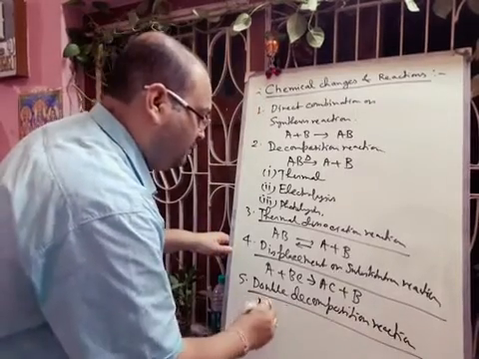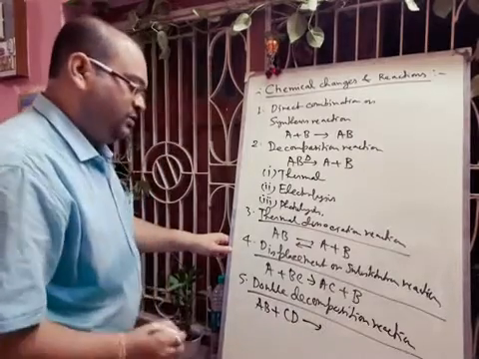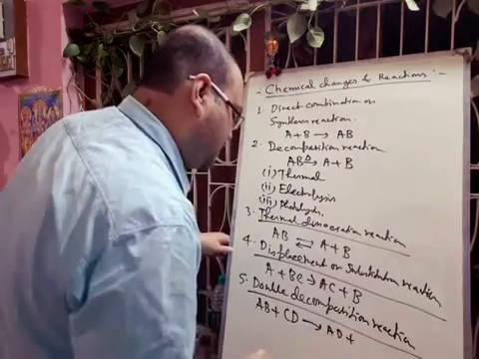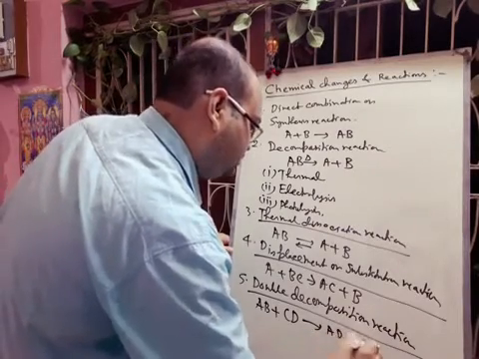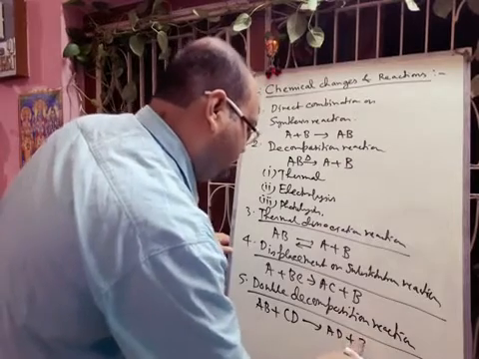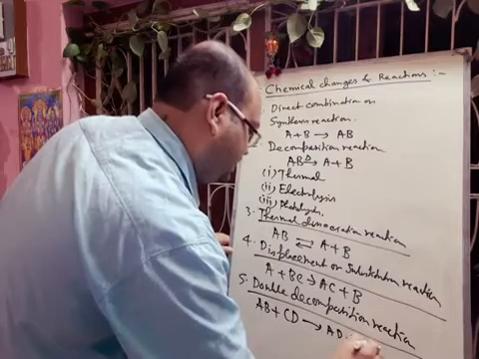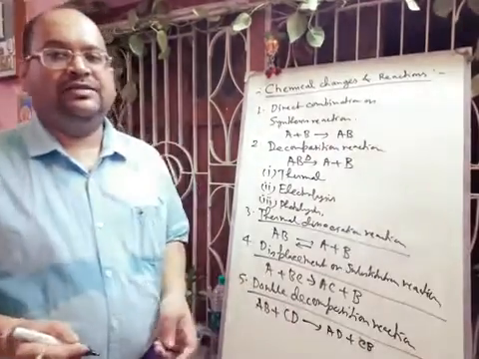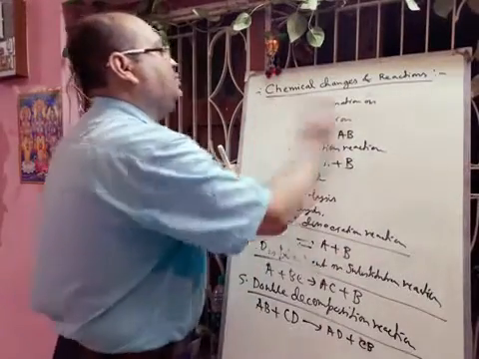Suppose if you have taken AB plus CD, then it is producing AD plus CB. You have to write the cation first, then anion. Okay. AD plus CB. Hope you can understand. Next we will discuss another type of reaction.